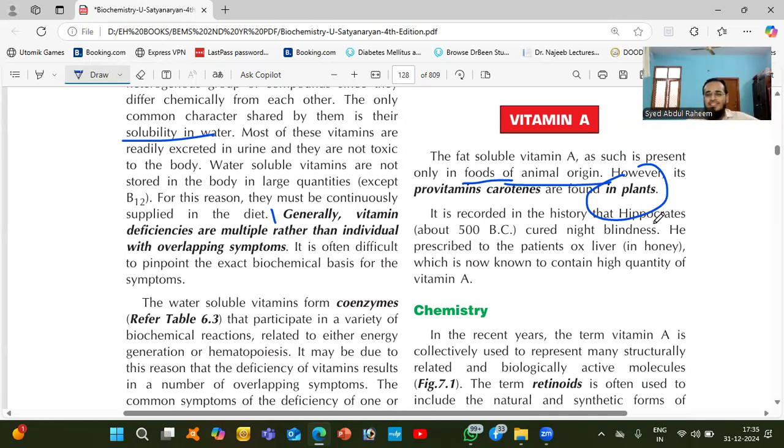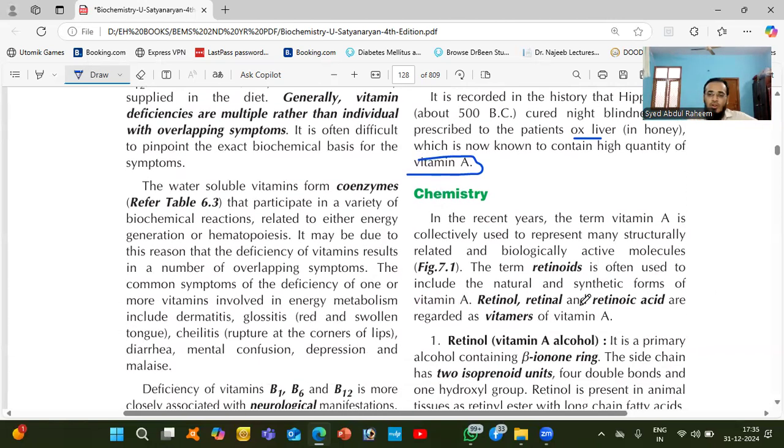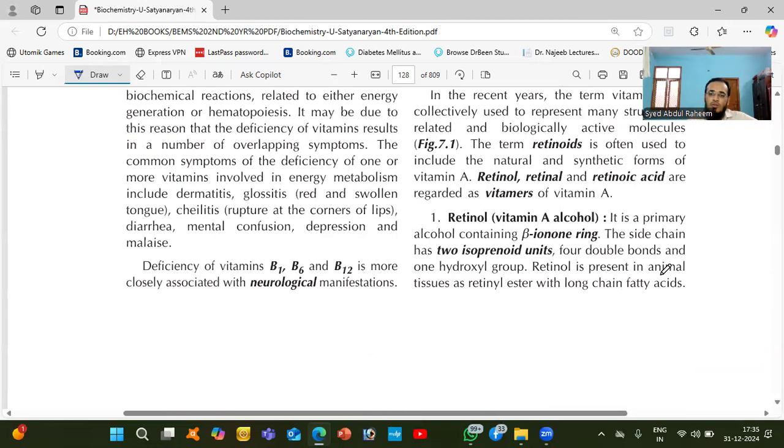Hippocrates, one of our greatest scientists, in 500 BC would prescribe patients liver in honey, which is known to contain a high quantity of vitamin A. So animal liver was advised to the patient, to be taken with honey. In 500 BC, it cured a large number of patients who had vitamin A deficiency. So we'll not go into the chemistry topic.